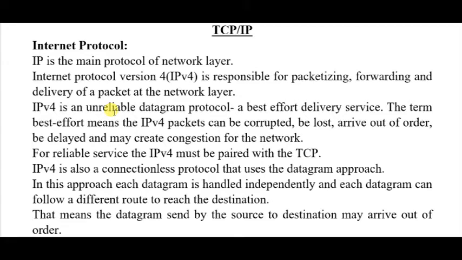Best effort delivery means IPv4 packets can be corrupted, lost, arrive out of order at the destination, be delayed, or create congestion in the network. That's why it's an unreliable datagram protocol. For providing a reliable service, IPv4 must be paired with TCP.